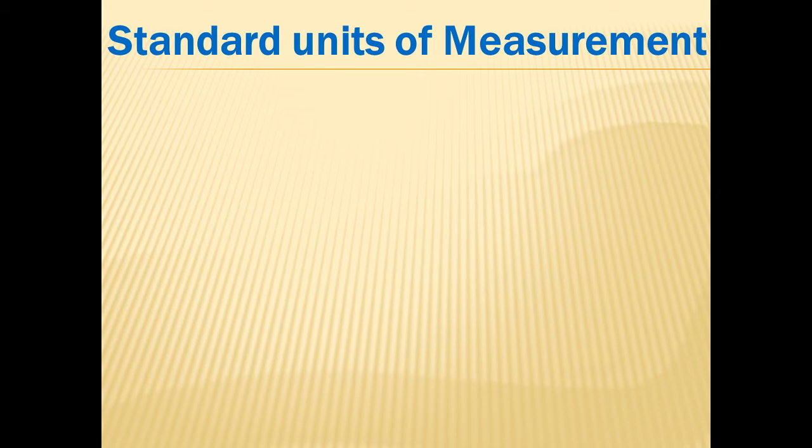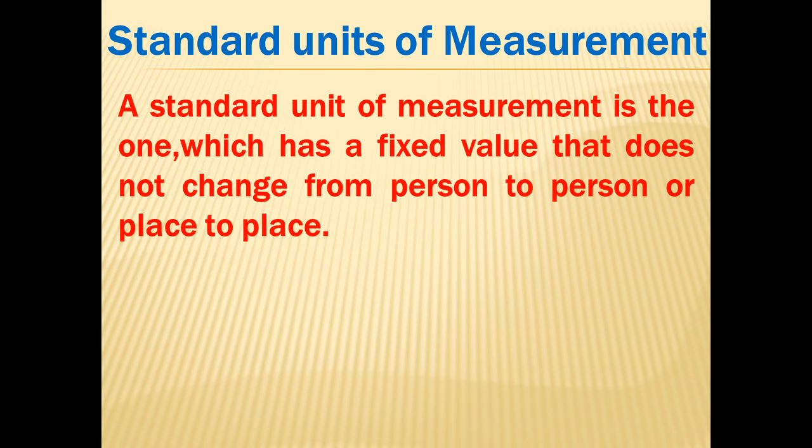Our next topic is standard unit of measurement. The method of measurement used earlier like hand span or foot length were not accurate and changed from person to person. Hence, to have a fixed value for a unit of measurement, the standard unit of measurement were developed. A standard unit of measurement is the one which has a fixed value that doesn't change from person to person or place to place. It has same value all over the world.